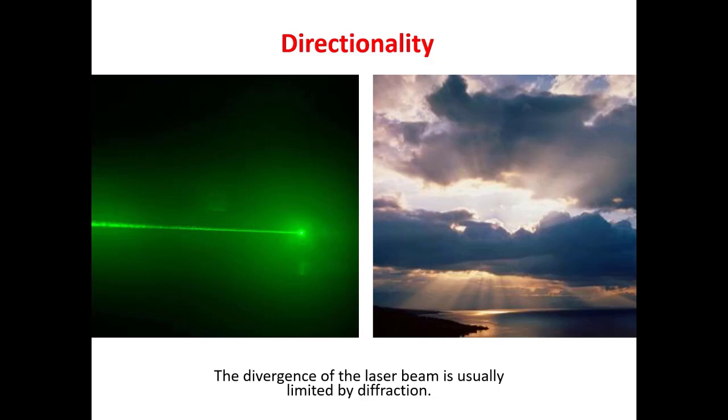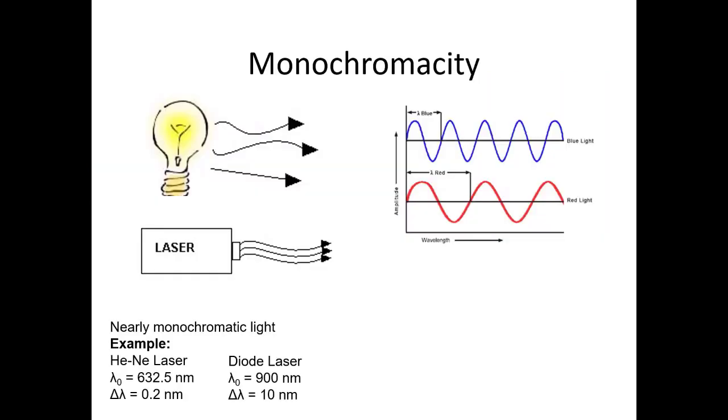Due to this small divergence, a laser is highly directional. It is the high directionality of the laser which enables us to use laser in distance measurement of distant objects.